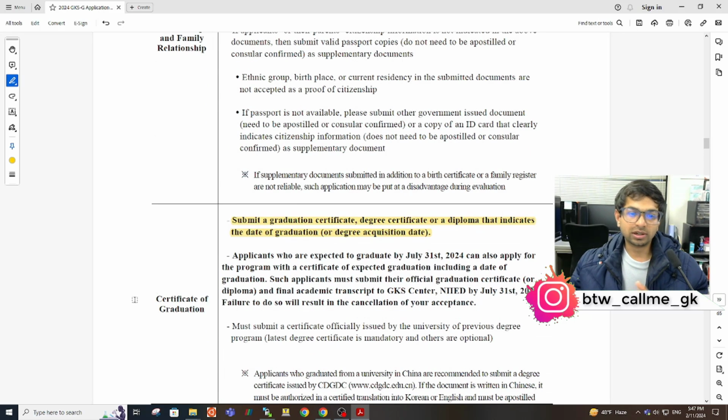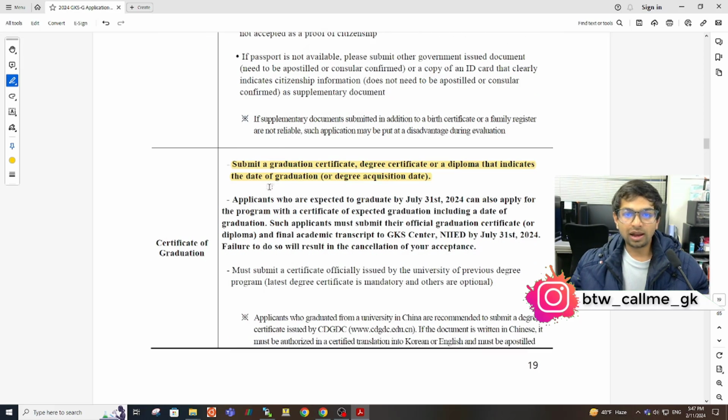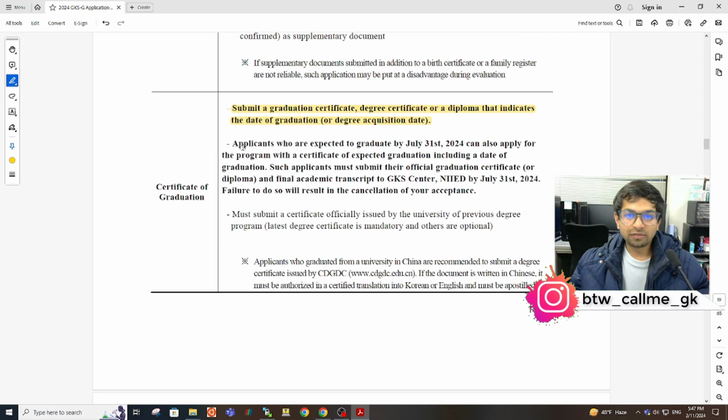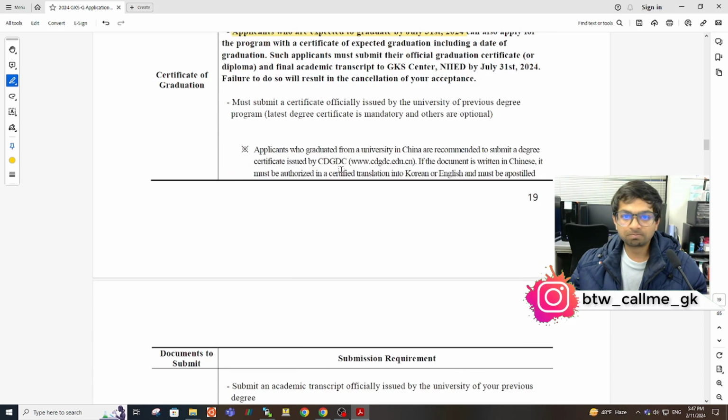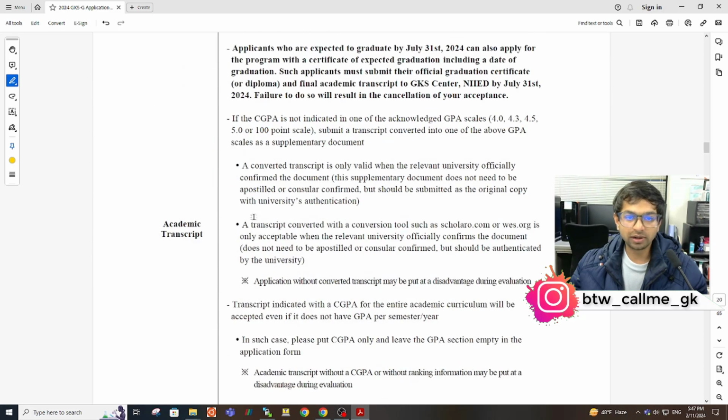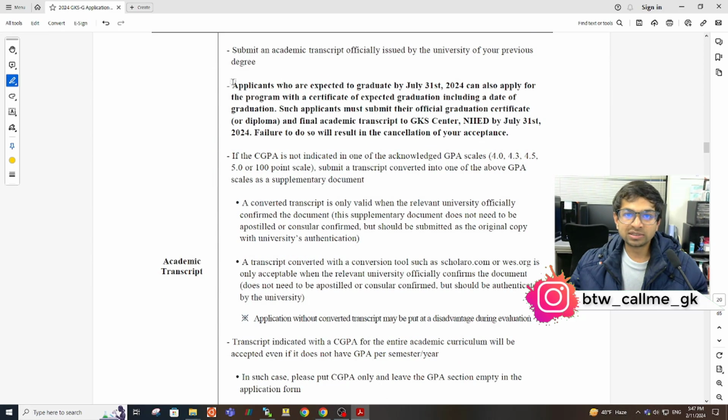And then for the certificate of graduation, you can see you have to submit graduation certificate and then the transcripts. And if you are expected to graduate, then you have to submit the final certificate by this date. For now, you have to apply with the expected graduation certificate. So that's about the graduation certificate. Then transcript. You can see again same rule for transcript. You have to apostille it. But if you are still in the final year, you have to submit those transcripts by 31st of July 2024.